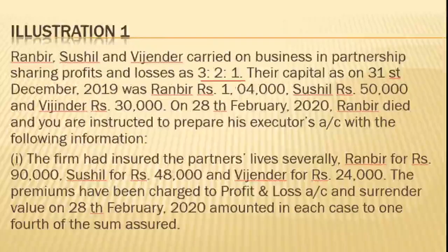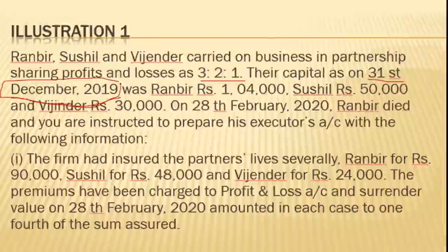And it is also said that the balance sheet date is 31st December 2019. That means this accounting year in this case ends on 31st December 2019. So the last balance sheet was prepared on 31st December 2019. And they also have provided the capital as on that date. That is Ranbir 1,04,000, Sushil 50,000, Vijayendra 30,000.